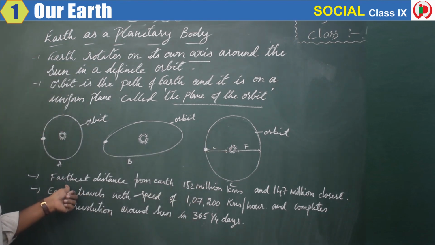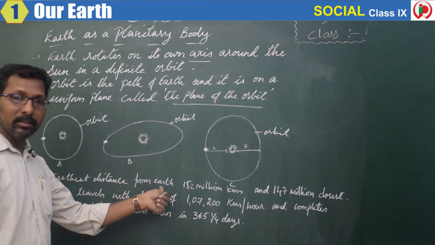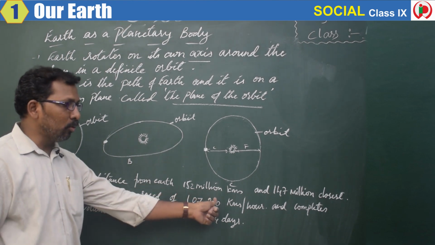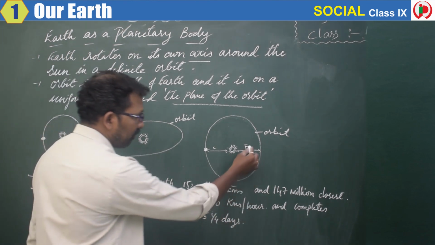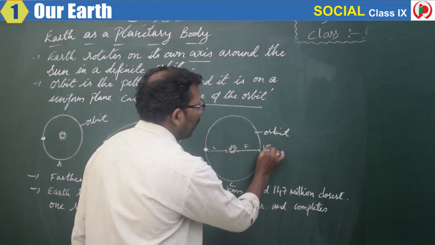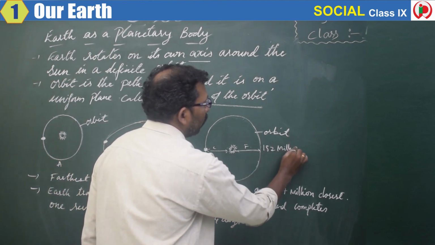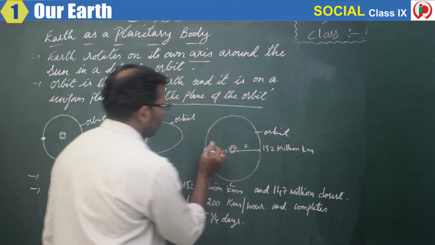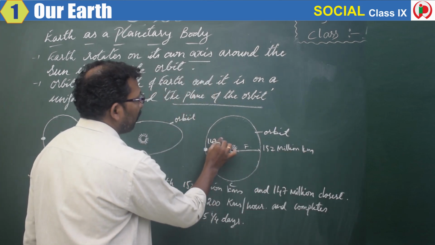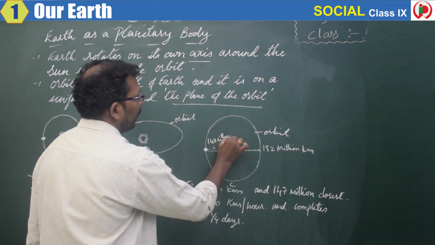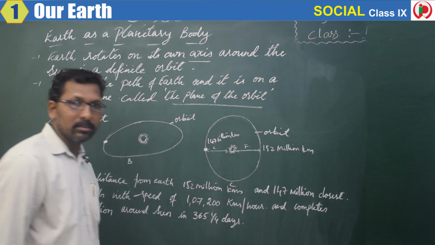The farthest distance from the sun is 152 million kilometers, whereas the nearest is 147 million kilometers.